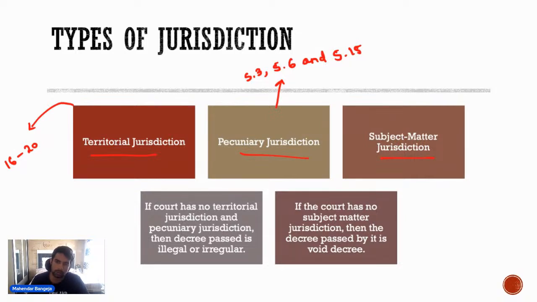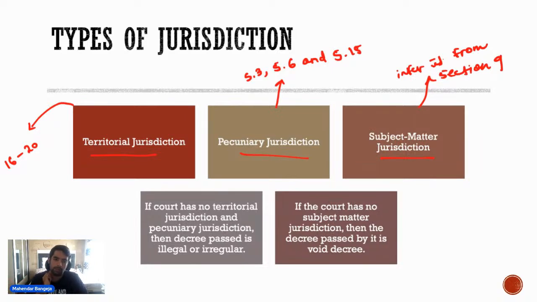Subject matter jurisdiction is not provided anywhere, but we can infer it. We can infer it from section 9, because they use the word express or implied bar. So एक्सप्रेस और इम्प्लाइड बार का यही मतलब है कि there is some subject matter jurisdiction that has been created, and if that subject matter jurisdiction is created, then in that case the jurisdiction of civil court is barred. So this is something known as subject matter jurisdiction.